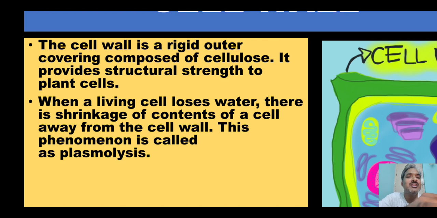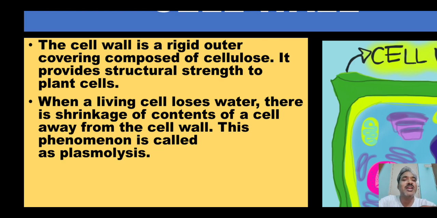When a living cell, specifically a plant cell, loses water by osmosis, there is a shrinkage of the contents of the cell away from the cell wall. When the water is lost, the cell shrinks, and because of the shrinkage there is a gap between the cell wall and cell membrane. That phenomenon is called plasmolysis. The opposite of plasmolysis is called deplasmolysis.